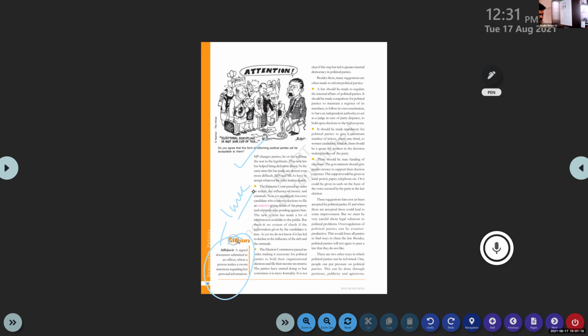So it's a document that includes personal information of a candidate related to his assets and the criminal cases pending against him. A number of other items of information are included in that affidavit.